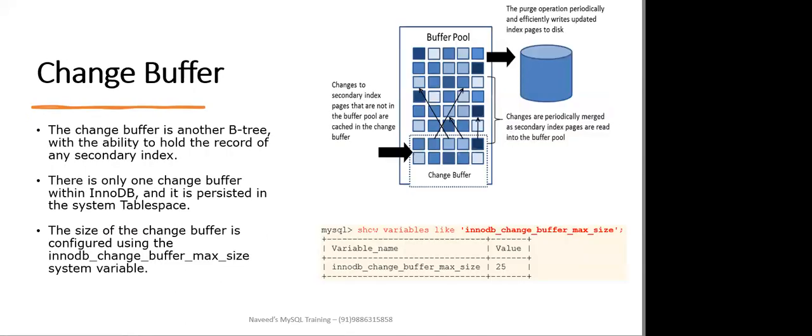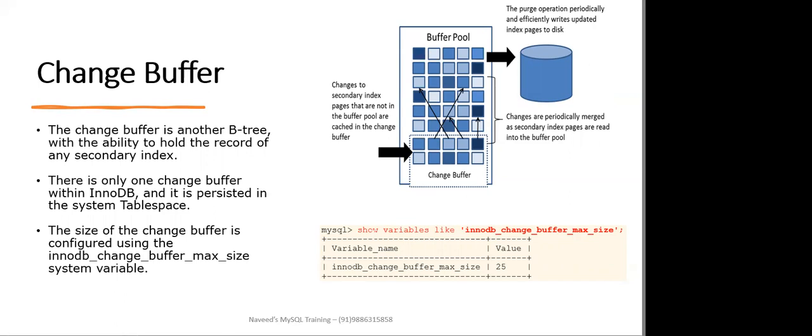Coming to the change buffer. One of the challenges in a storage engine design is random IO during a write operation. In InnoDB, a table will have one cluster index and zero or more secondary indexes. Each of these indexes is a B-tree index.